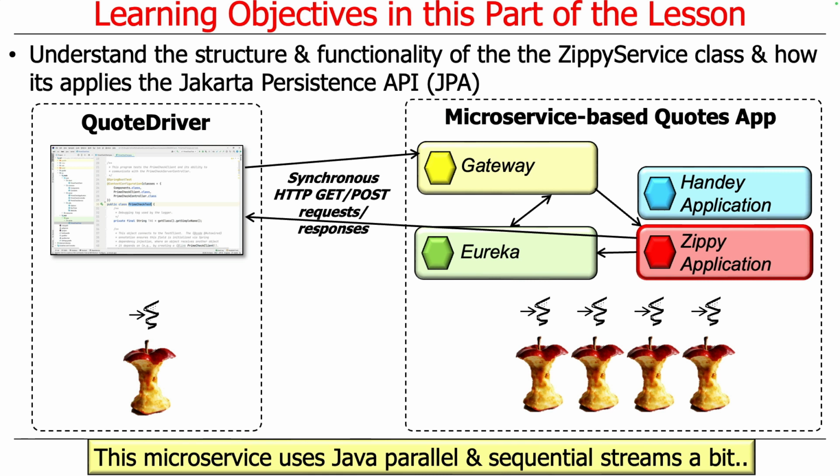This particular implementation is going to use just a teeny-weeny bit of Java parallel and sequential streams, and then it's also going to use the generated code that came out of the box using the JPA and the Spring Data API.